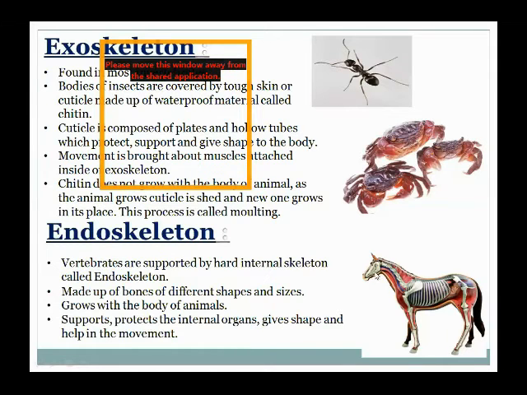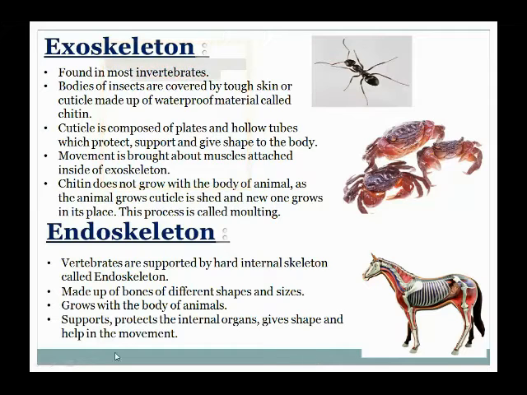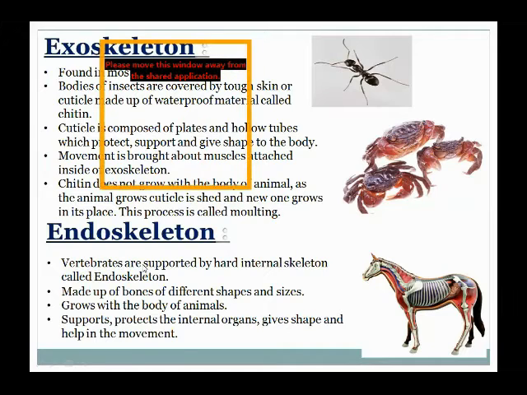Students, what is the backbone? The bone which is present in our vertebral column, on the main axis or center of our body, is called the backbone, and it mainly supports our whole body. So vertebrates are supported by a hard internal skeleton called the endoskeleton. In the endoskeleton, a hard skeleton is present inside the body, which is called the skeleton.